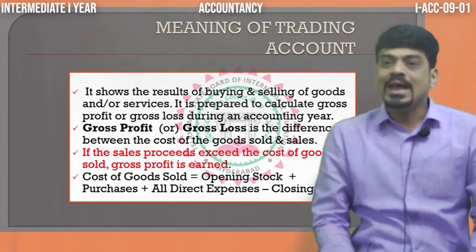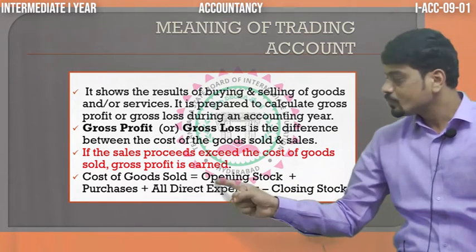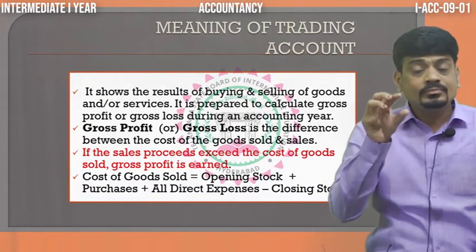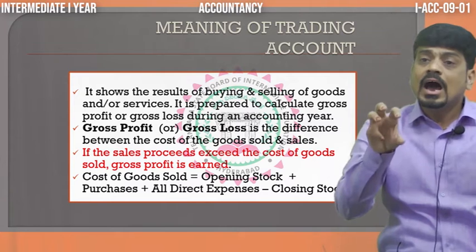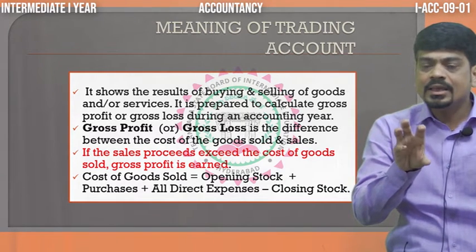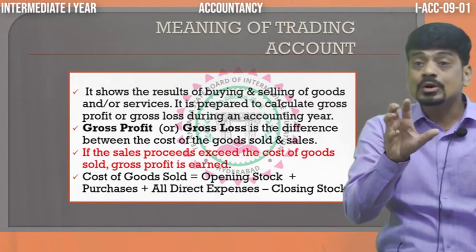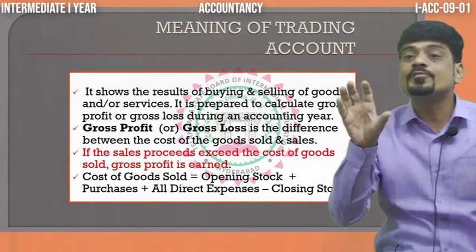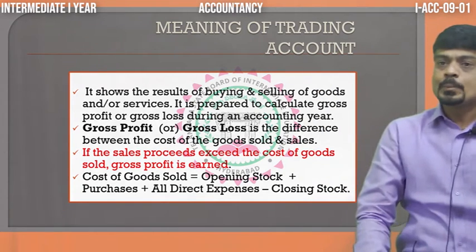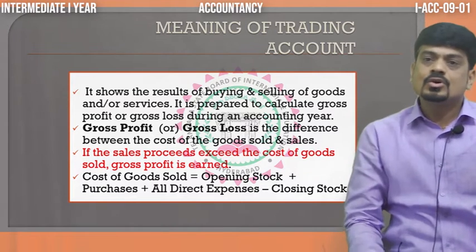That we are going to add, and to that we add all direct expenses. Focus. What do we mean by direct expenses? Direct expenses are those expenses which are incurred by a business organization or a trader to bring the goods into the condition of making them fit for sale. In the sense, all those expenses which are directly connected with purchases or production.